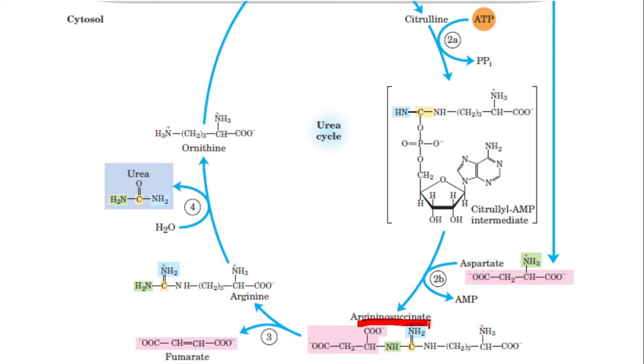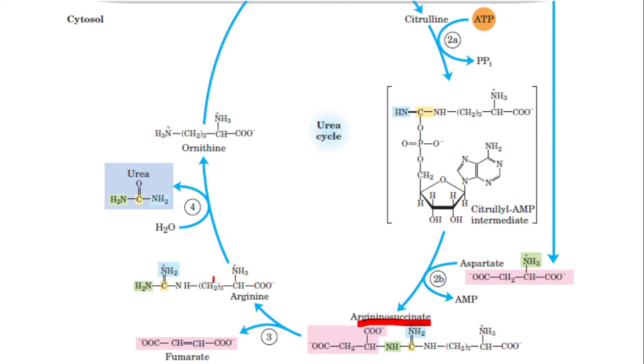This is argininosuccinate. And in the next reaction, this argininosuccinate is broken down into fumarate and arginine. This red colored part becomes the fumarate and the remaining part becomes the arginine.